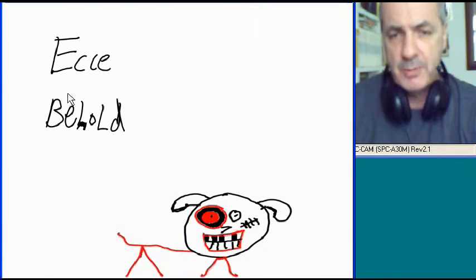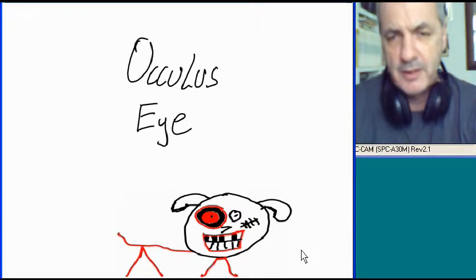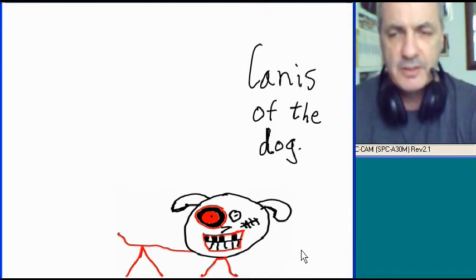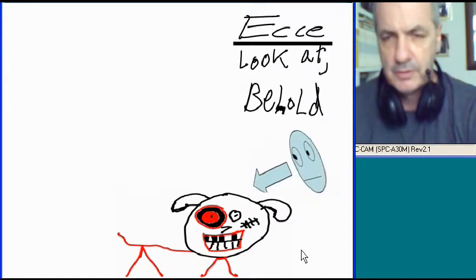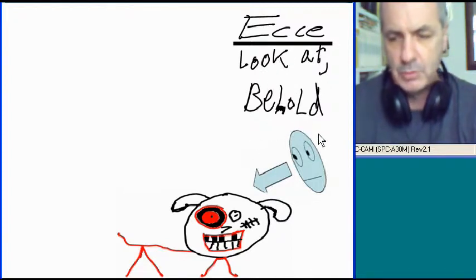Okay, let's do another example. Ecce, behold. That's definitely not a horsey. Behold. Ecce. Oculus, eye. Canis, of the dog. Let's examine each of those words individually. Ecce, look at. Behold.